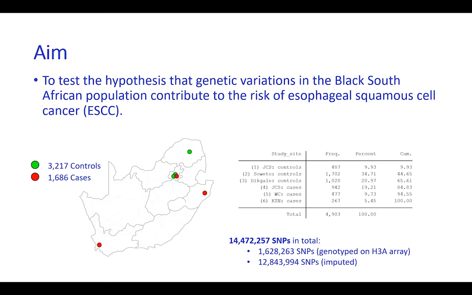We performed the genotyping using the Illumina H3Africa custom microarray, and we performed genotype imputation using the Sanger imputation service with the African Genome Resources panel. After data quality control, we performed linear mixed model regression using 14.4 million SNPs.